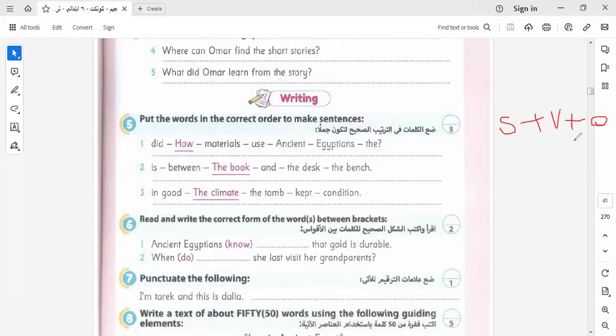Here is the rule of subject, verb, object. This is used for statement form, and when we make a question form, we put the verb in place of the subject. I answer two of them, and I will leave the rest for you as homework.